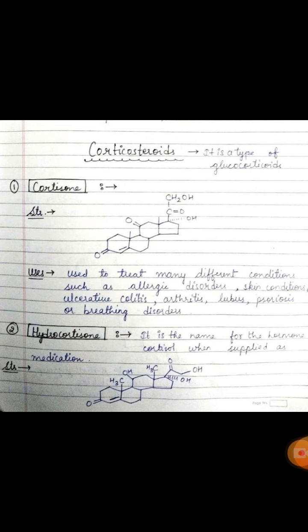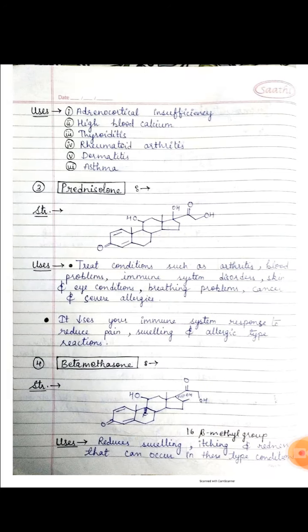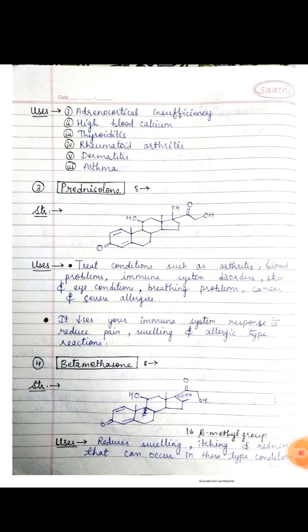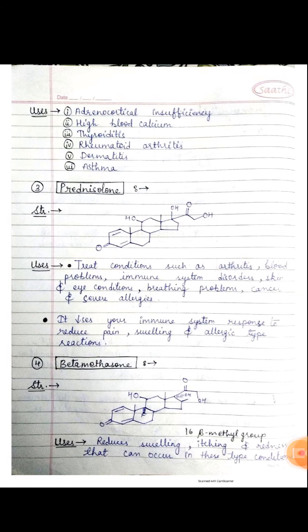Now next drug is hydrocortisone. This is the structure of that drug. Actually it is the name for the hormone cortisol which is supplied as a medication. Okay, now come to the structure. This is the structure of hydrocortisone. The use of the hydrocortisone is for adrenocortical insufficiency. It is used to treat high blood calcium. It is also used for thyroiditis, rheumatitis, arthritis, and it is also used to treat dermatitis and asthma.